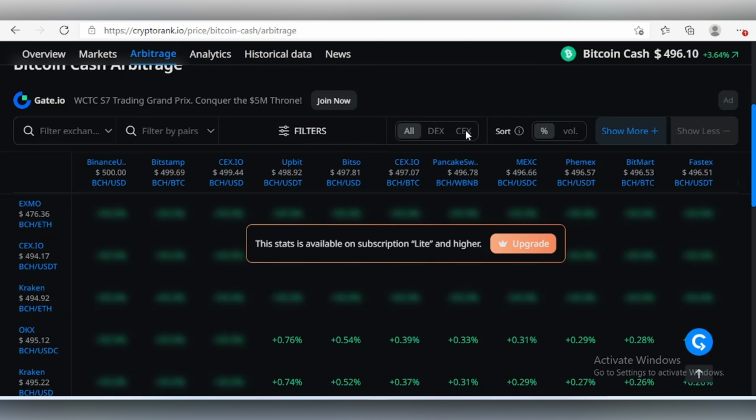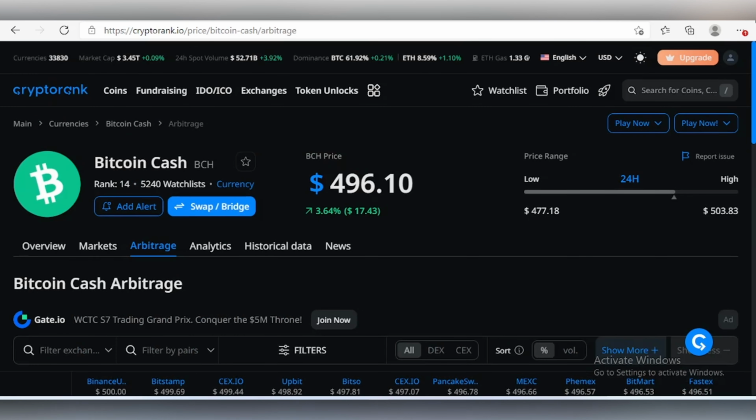So here are a few settings you can do. This is DEX and this is CEX, right? DEX is decentralized exchange, and CEX is centralized exchange. DEX exchanges like Uniswap, SushiSwap, and all those ones. And CEX is exchanges like Binance, XMO, all those ones. So you can choose any one, or I can just do it in all, right? In case you want to use filters, you have to upgrade your account. That's basically all you need to know about this arbitrage in this particular crypto rank 2.